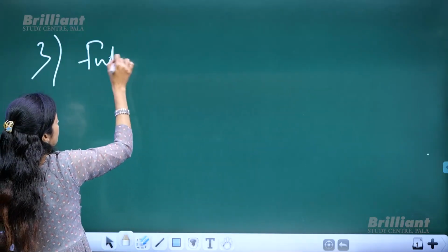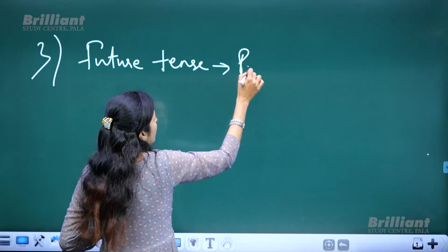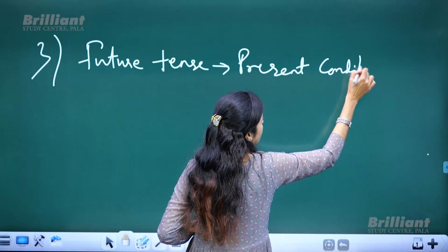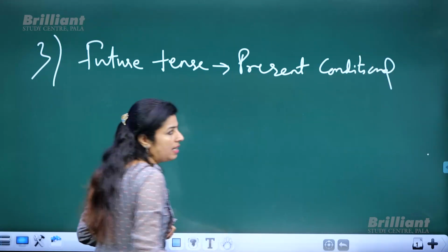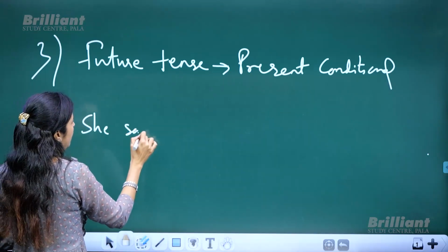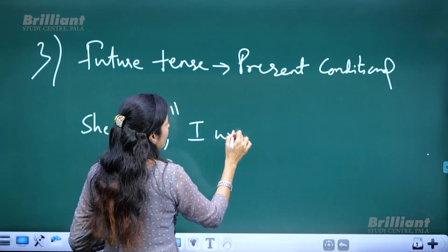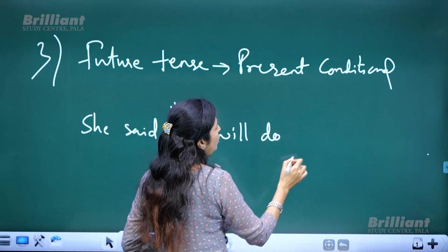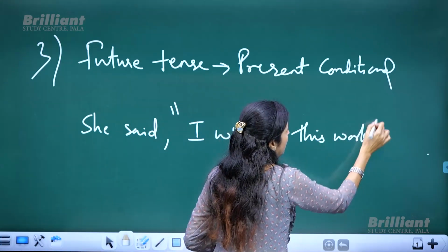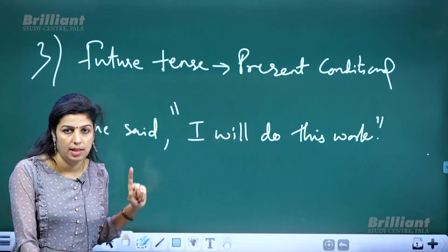Third rule: future tenses change to present conditional. You call it present conditional. I'll give you just one example. She said, "I will do this work." Future tense, right?